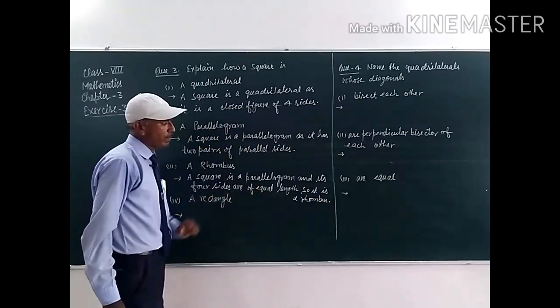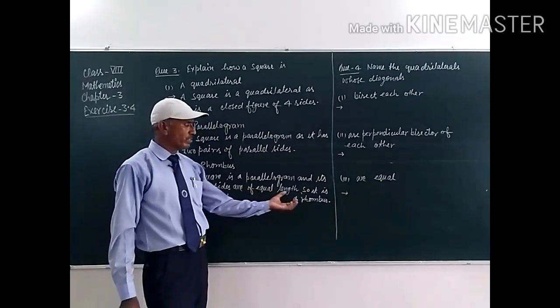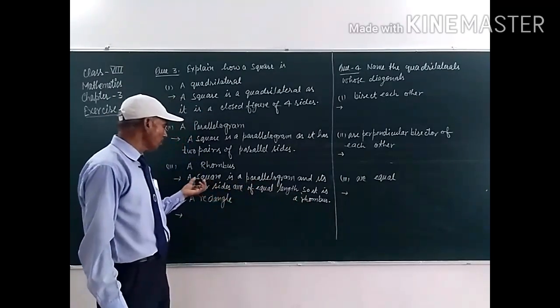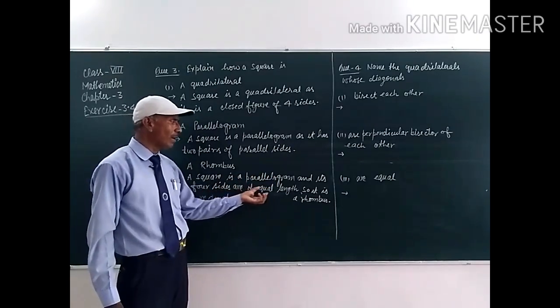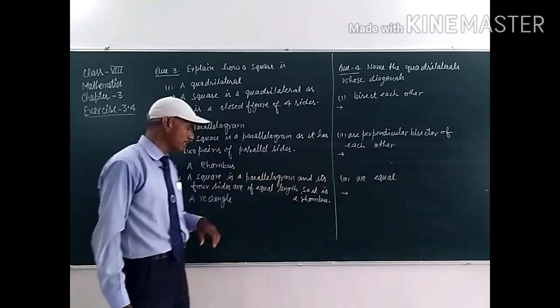A rhombus is a parallelogram, student, whose four sides are of equal length. So a square is a parallelogram and its four sides are of equal length, so it is a rhombus.